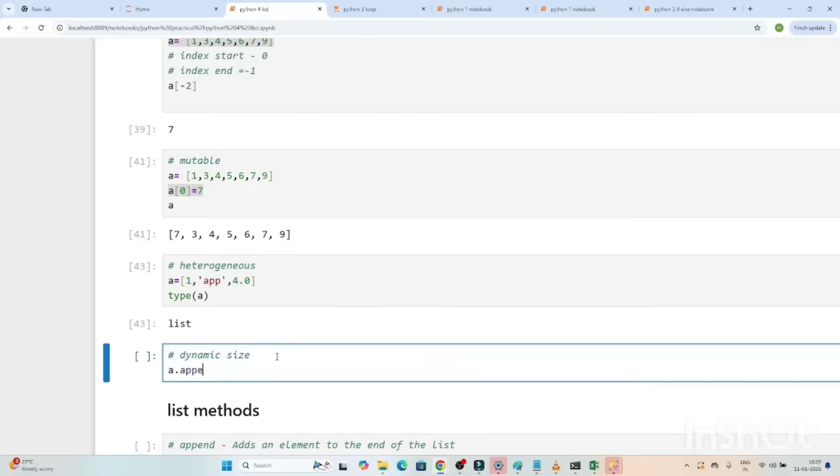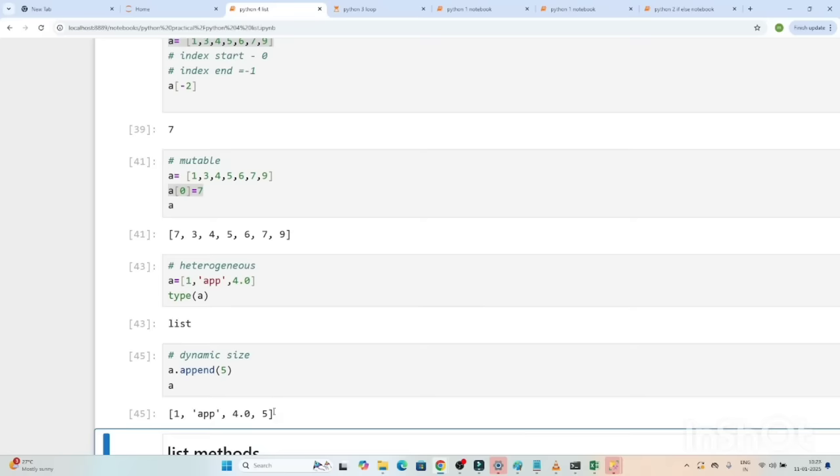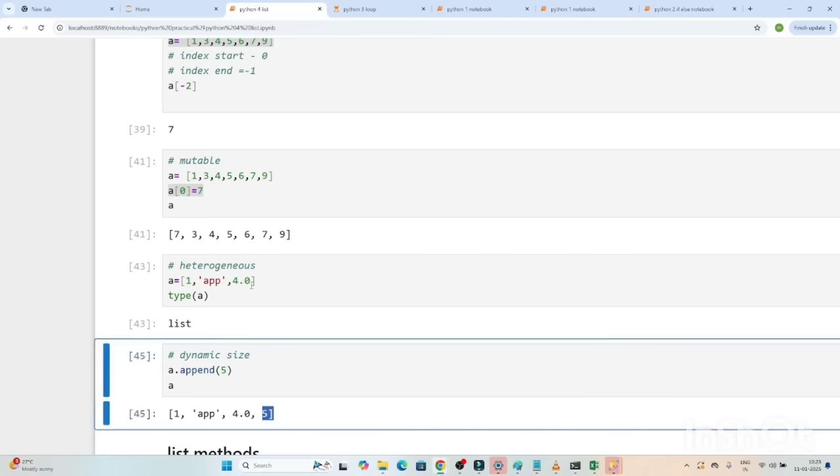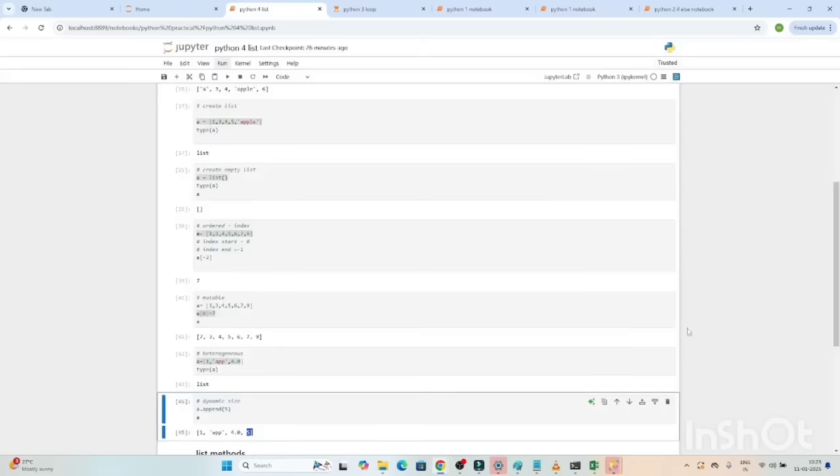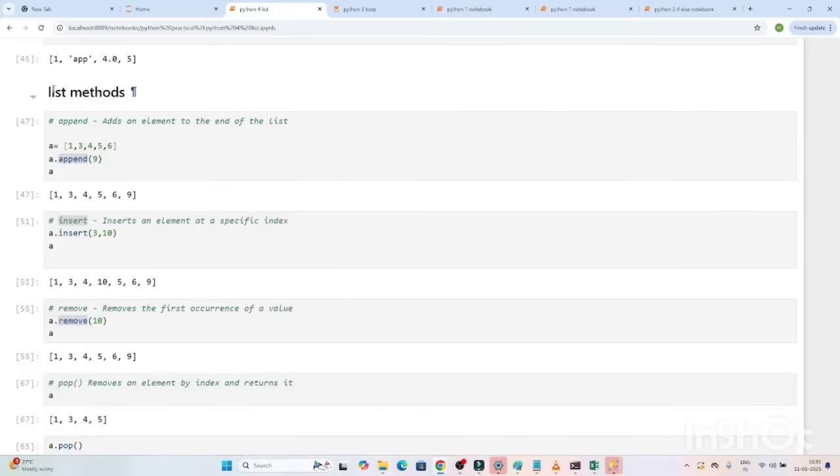So if I write a.append(5) and print a, you can see 5 got added. This was the list, right? In this list 5 got added. So we can add and we can remove a value also. Now let's understand the list methods.